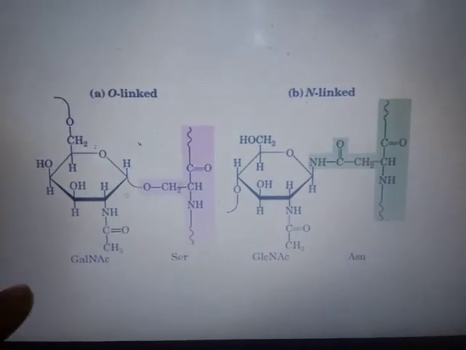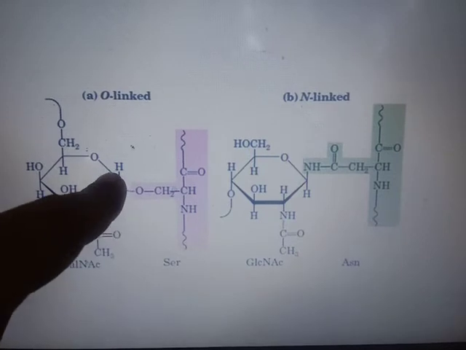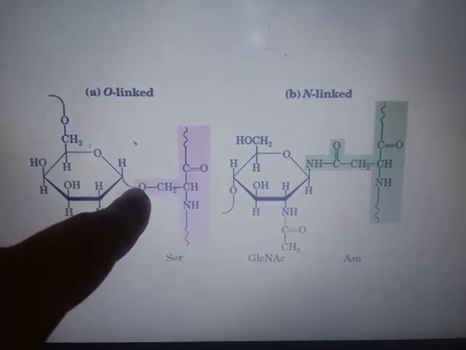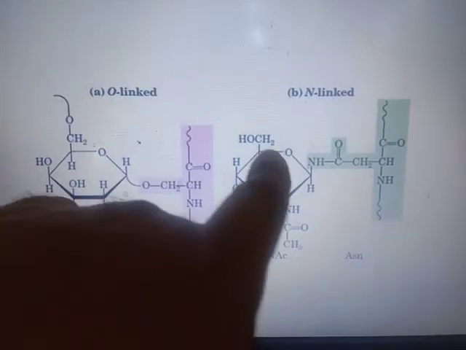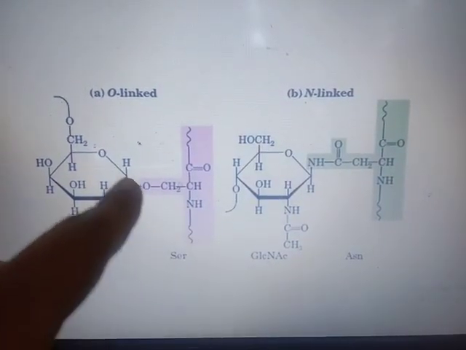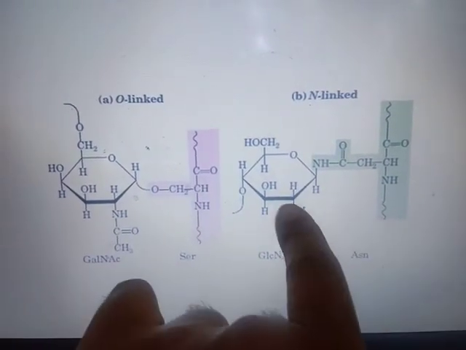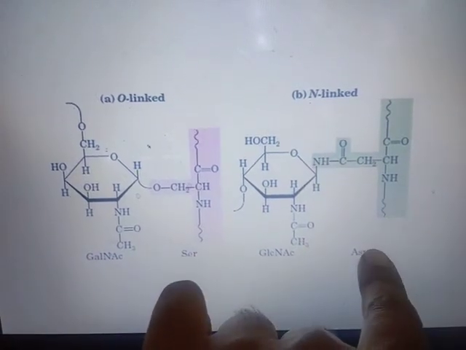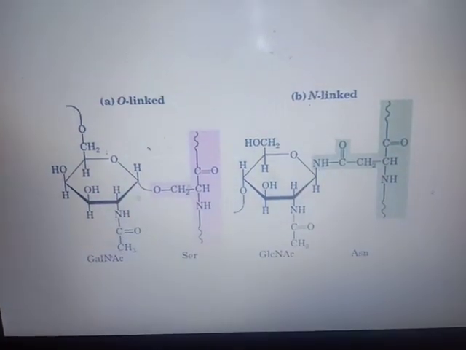If you see, this is the sugar, the carbohydrate. Here its anomeric carbon is bound with the oxygen, the OH group of serine. Serine is part of any protein. Okay, so this is the O-linked glycoprotein. If the carbohydrate is linked to the amide group of asparagine, here you see NH, then it is an N-linked glycoprotein.